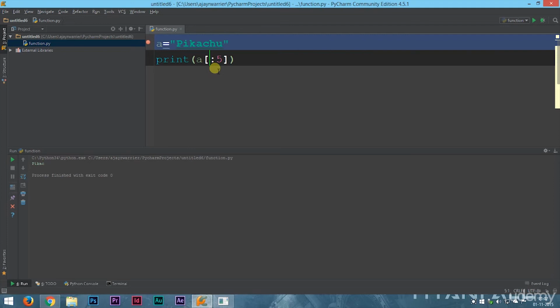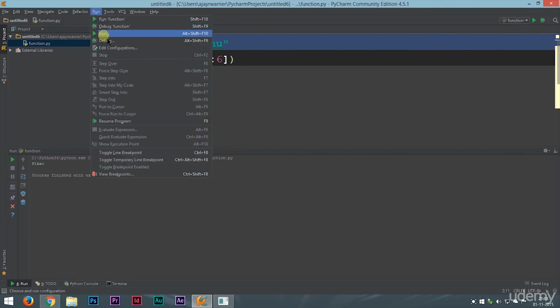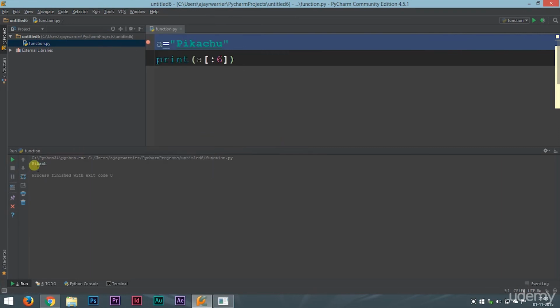The first 5, that is upper limit -1. Up to upper limit -1, all the letters will be printed. That means the first 5 letters. Our counting starts from 0. Now you want to print up to 6, you can just provide in 6 here and run it again, and you get the first 6 letters.